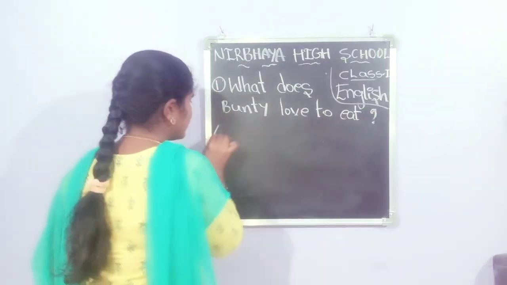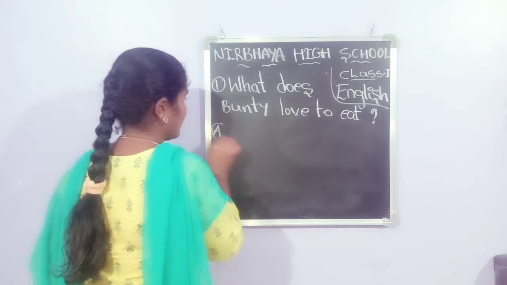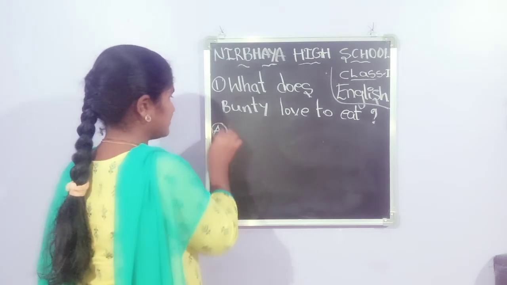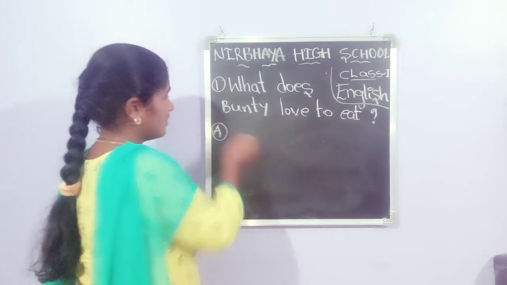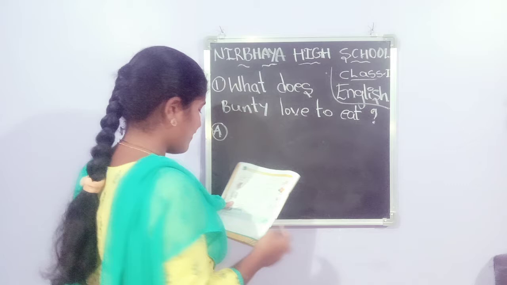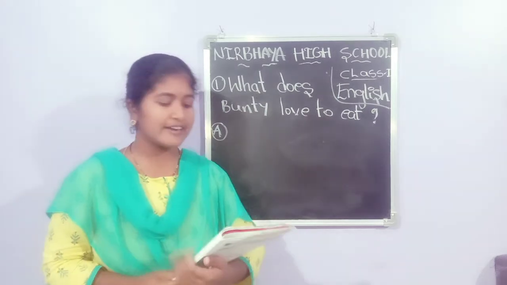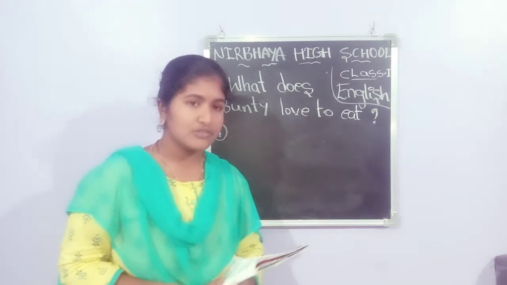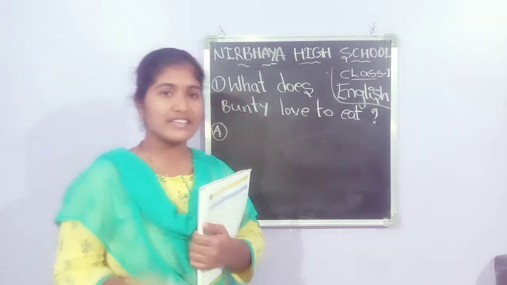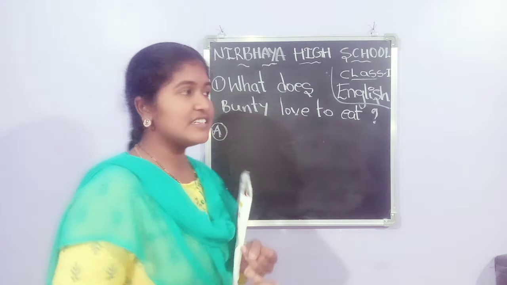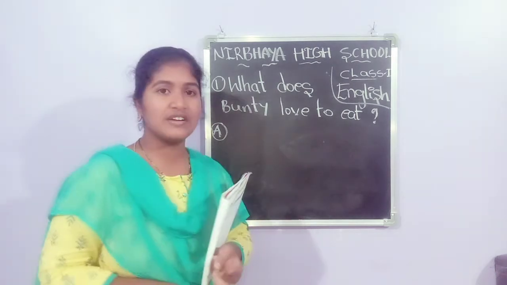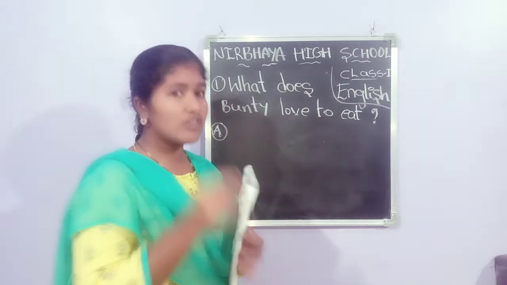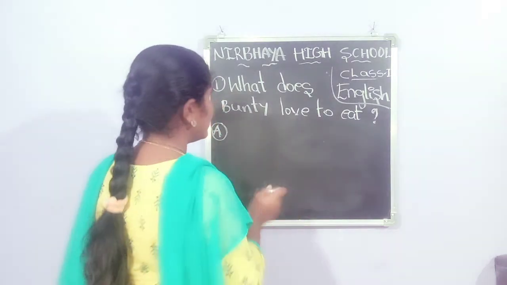Okay. Write down the answer. Answer means we have to write A. Okay, start writing. What does Bunty love to eat, children? Tell me. He loves to eat cheese. He always eats cheese for breakfast, cheese for dinner, cheese for lunch. So all the time he eats only cheese.